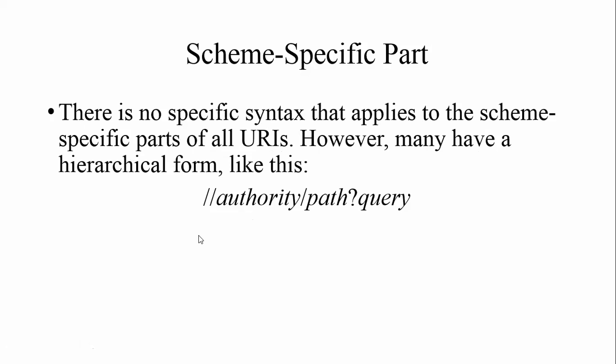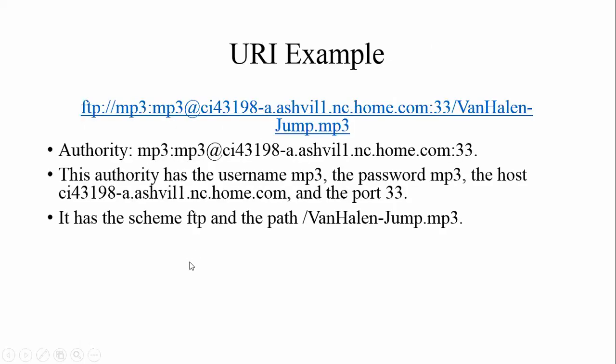Next one is a URI example. Here is an example. HTTP is a scheme, that is a protocol, and next one is the total path, where the actual jump.mp3 file is stored. This is a path, and to this path I can share information or receive information. That is an authority or path, or whatever you can say.